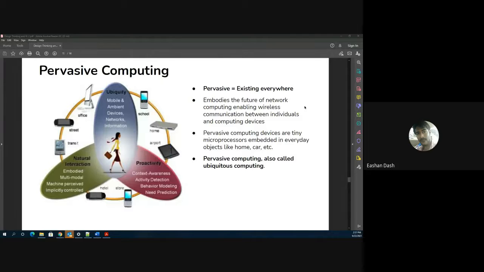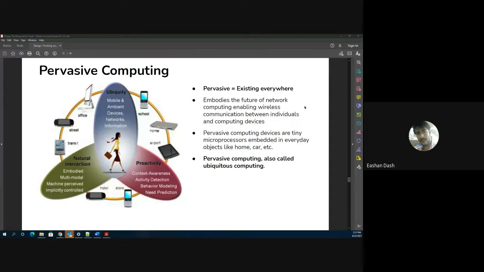We often fail to acknowledge that our washing machine, our watch, and these days even wearable devices, everything has computers in it. Just because they are not the typical computers we use for our professional laptops and desktops doesn't mean they are not categorized as computing. So everything around us is computing. That is the concept of pervasive computing.